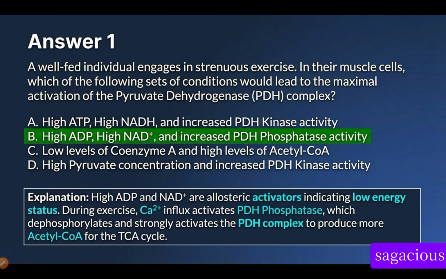Phosphorylation, adding of phosphate group to a substrate molecule. Dephosphorylation, removing of phosphate group from a substrate molecule. So dephosphorylation of pyruvate dehydrogenase complex activates it to produce more acetyl-CoA for the tricarboxylic acid cycle or the Krebs cycle to now produce energy.